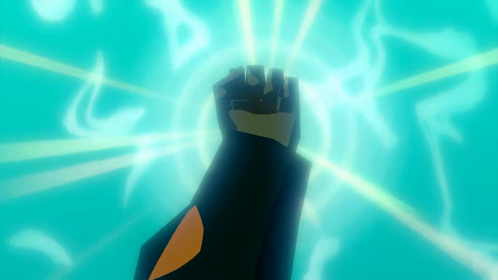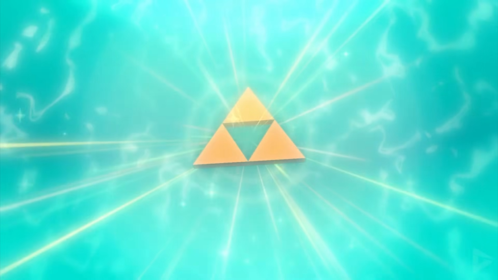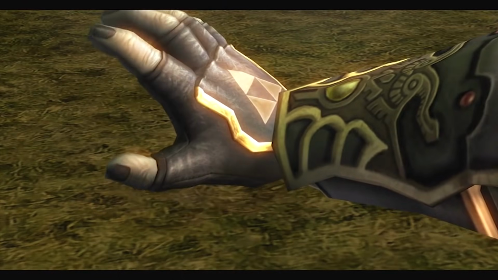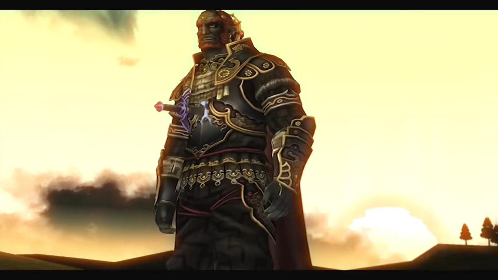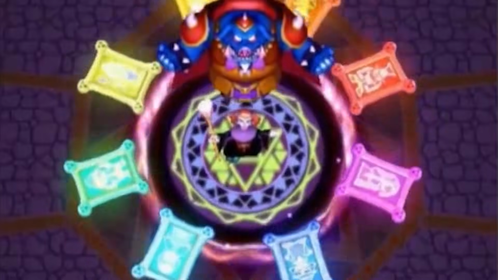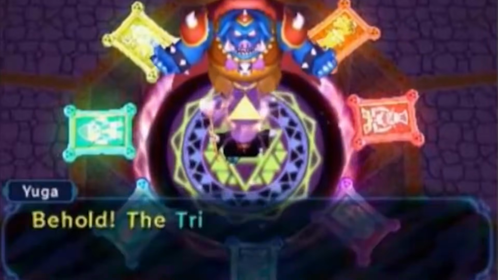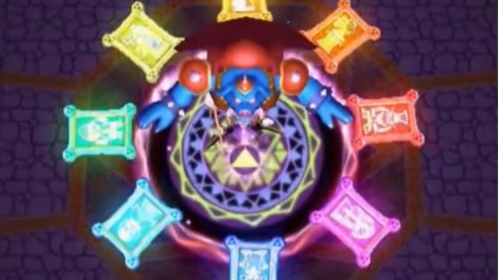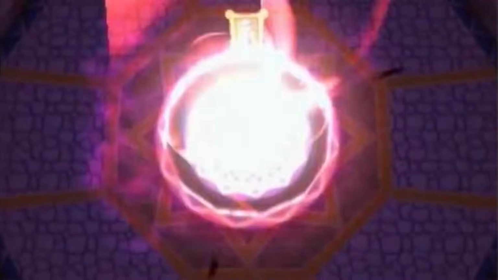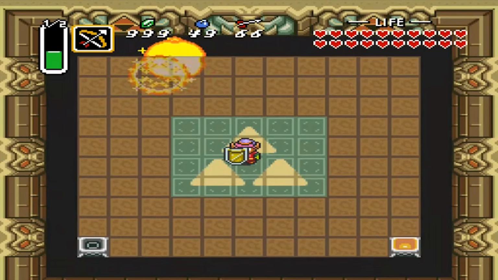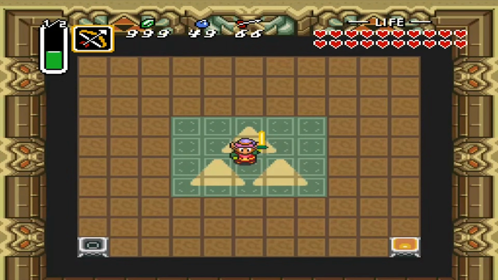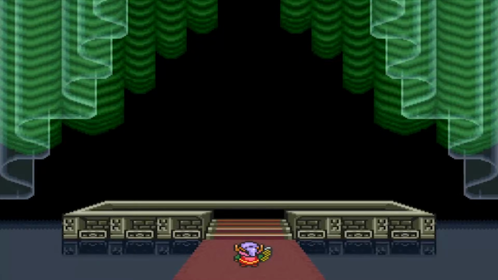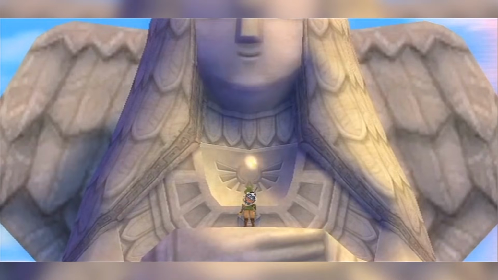In Wind Waker, we see the Triforce of Power physically leave his body because he had it. In Twilight Princess, we see the Triforce leave the back of his hand before he dies because he had it. In A Link Between Worlds, we see the Triforce of Power come out of Ganon's body just before he's forced to fuse with Yuga because he had it. But in A Link to the Past, nope. Rather than appearing from his body when he's defeated, instead it's just kinda off somewhere else on its own, not in his possession. This is in complete contrast to every other game.